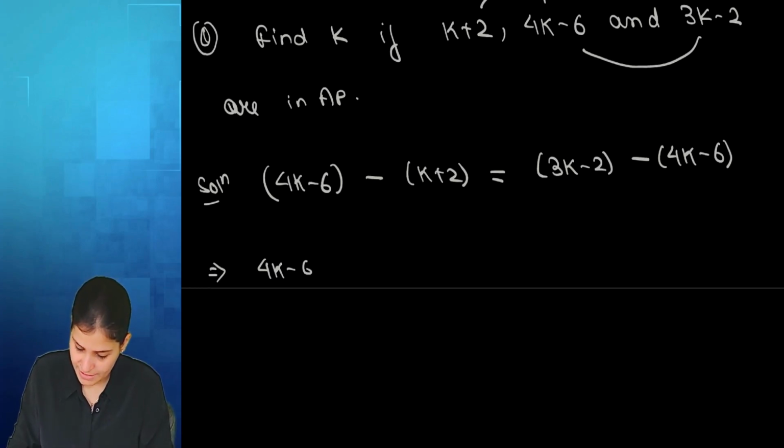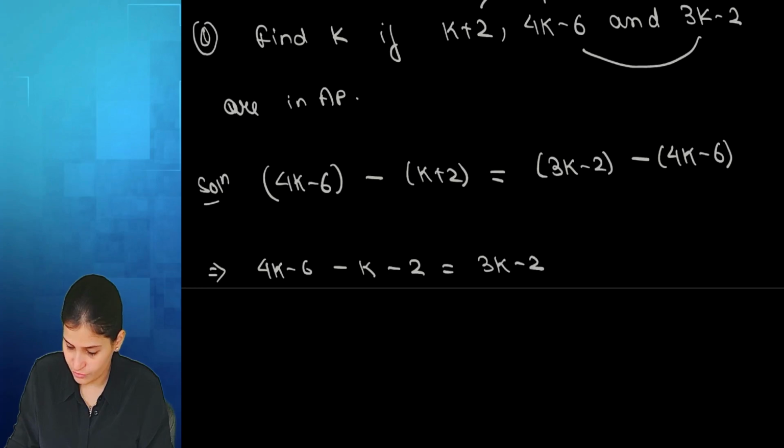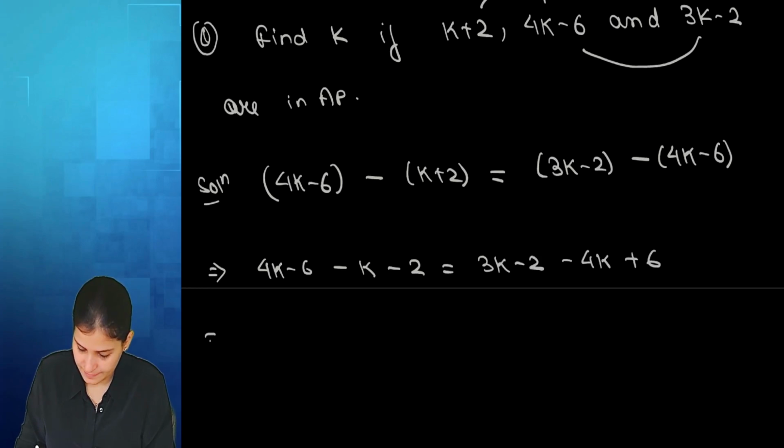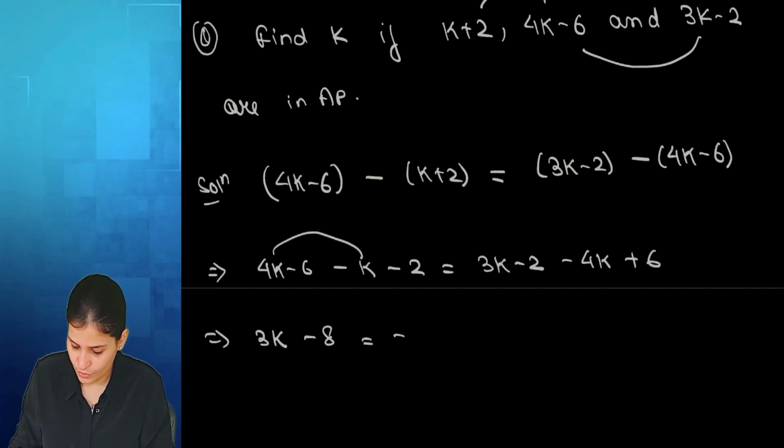4K minus 6 minus K minus 2. 3K minus 2 minus 4K plus 6. 4K minus K, 3K minus 6 minus 2, minus 8. 3K minus 4K, minus K, minus 2 plus 6, plus 4.